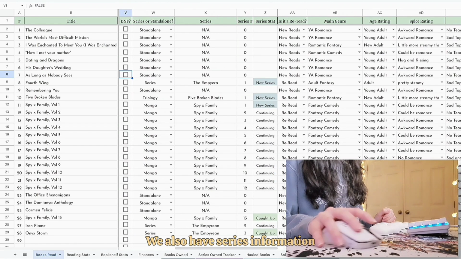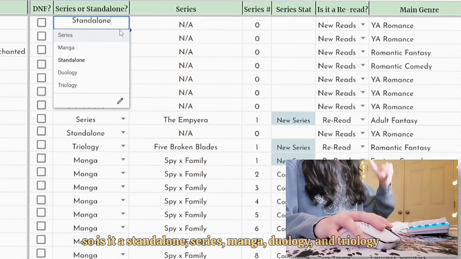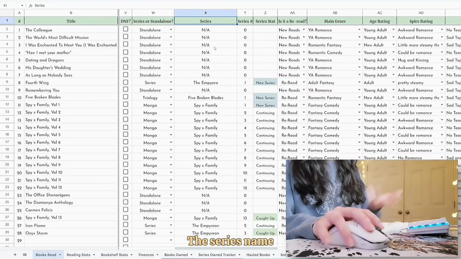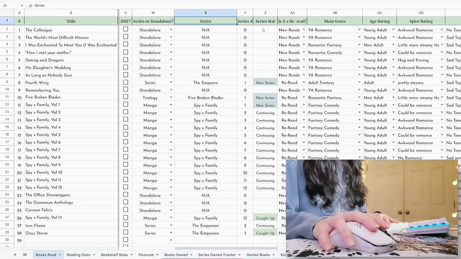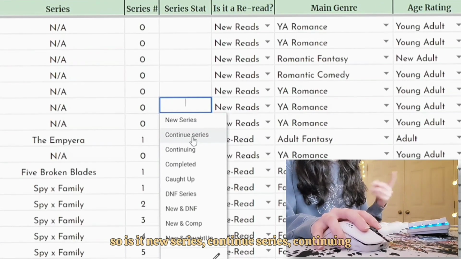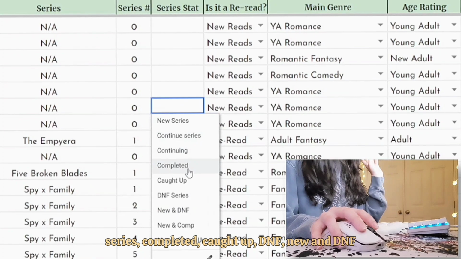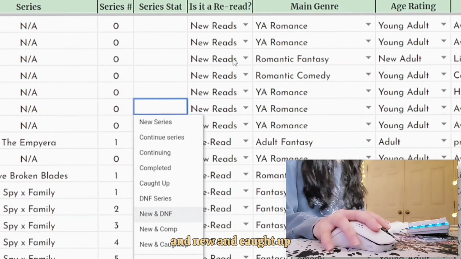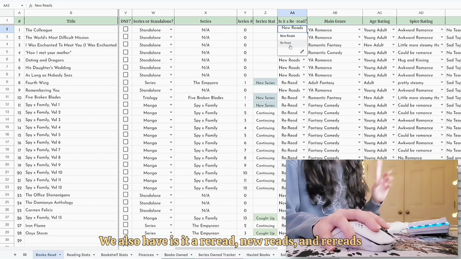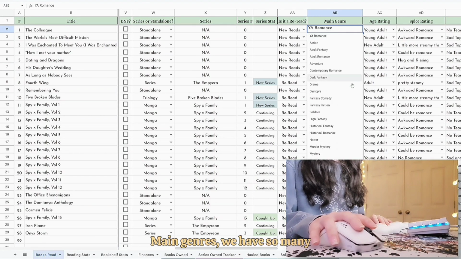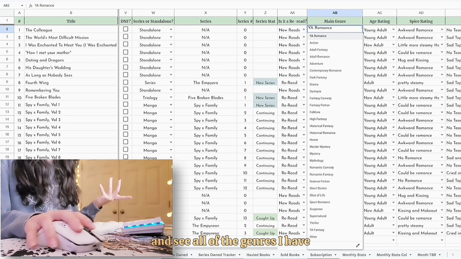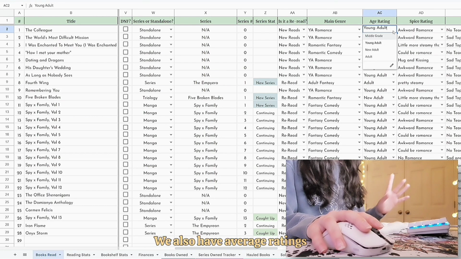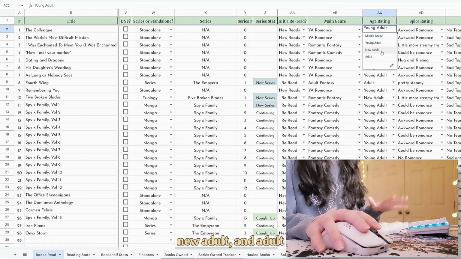We also have series information, so is it a standalone, series, manga, duology, or trilogy, with a series name and a series number. We also have series stats, so is it a new series, continuing series, completed, caught up, DNF, new and completed, or new and caught up. We also have is it a reread: new reads and rereads. Main genres, we have so many, so if you wanted to pause here and see all of the genres I have, feel free to do so. We also have average rating, so we have middle grade, young adult, new adult, and adult.